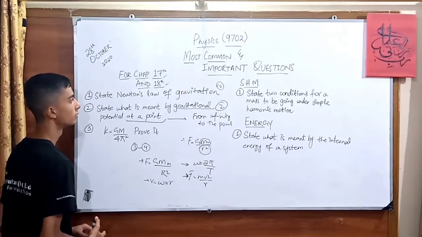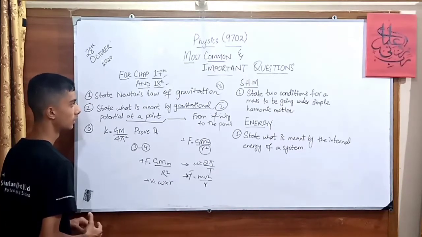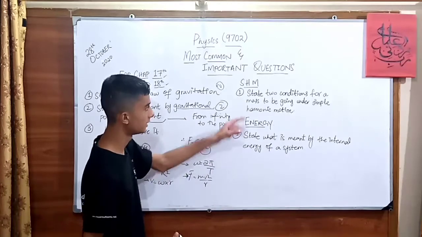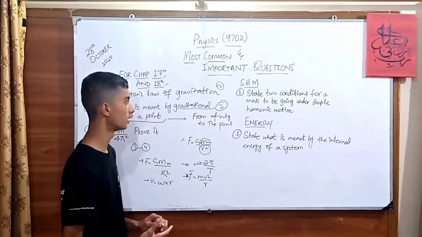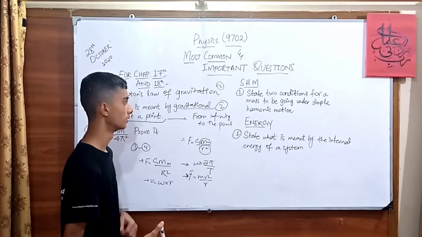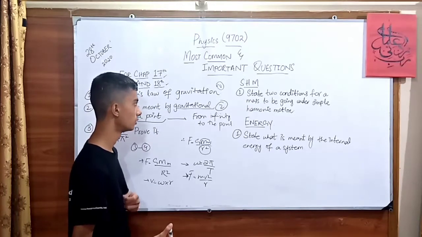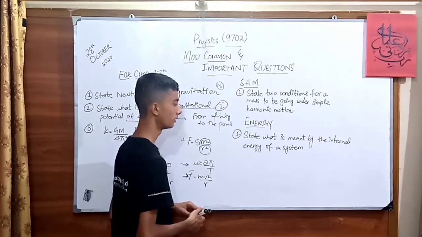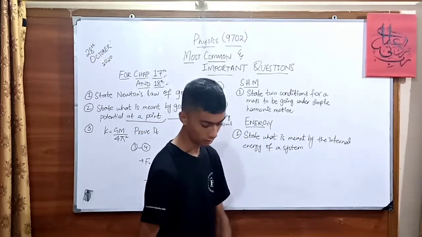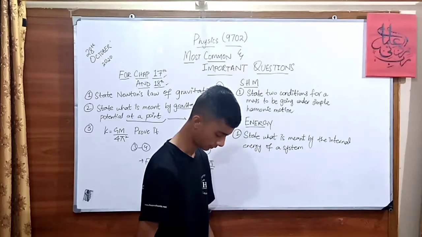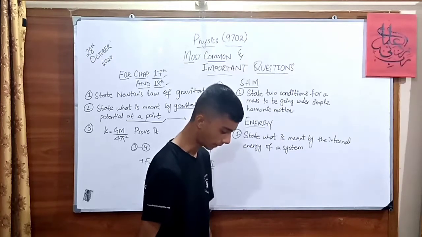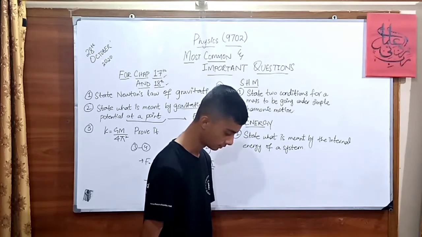Now we are moving towards simple harmonic motion. We would have a question that states: state two conditions for a mass to be undergoing simple harmonic motion. For simple harmonic motion, we know two things: the mass should be constant, and the acceleration is directly proportional to the displacement. I'm reading the marking scheme about this question.